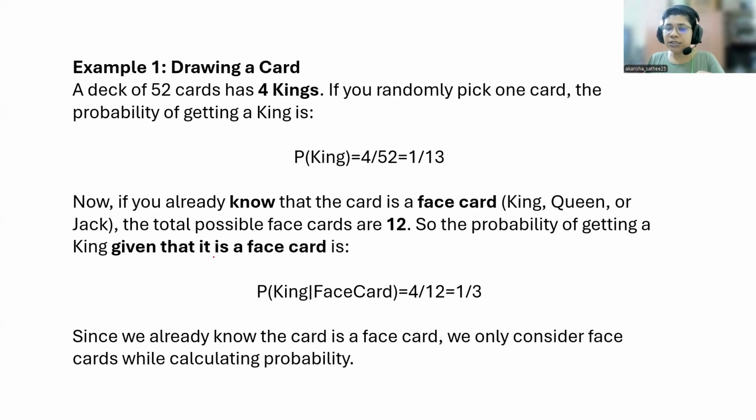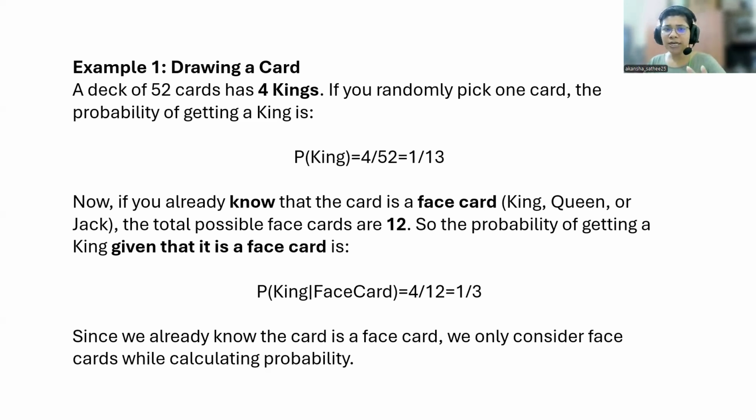Now let's see some examples. First, the card example. If you are not familiar with cards, that also we discussed in our last lecture. A deck has 52 cards, out of which 26 are red and 26 black. Diamonds are there, hearts are there. Again, I would recommend you just watch the previous video.